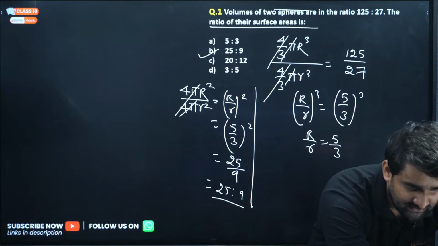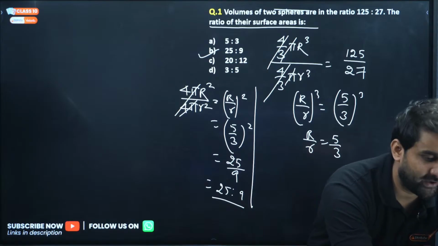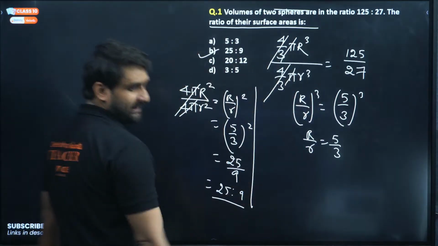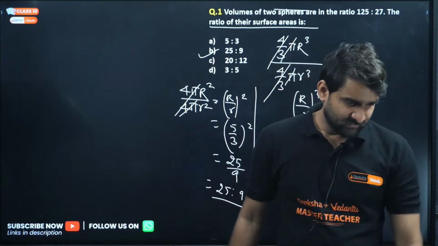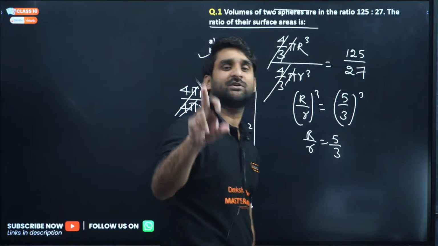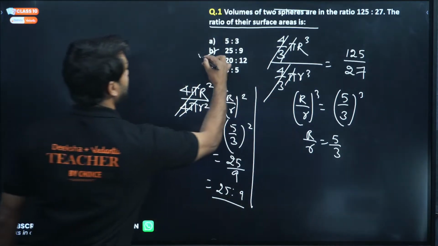No, my dear, surface area is 4 pi r square, because we are talking about a sphere. Is it clear? You are writing 2 pi r square, but no. Surface area of a sphere is 4 pi r square. 2 pi r square is the surface area of a hemisphere, because that is the half portion of a sphere. So 25:9 is the answer.